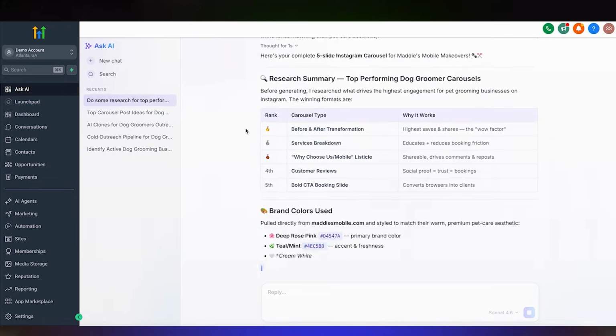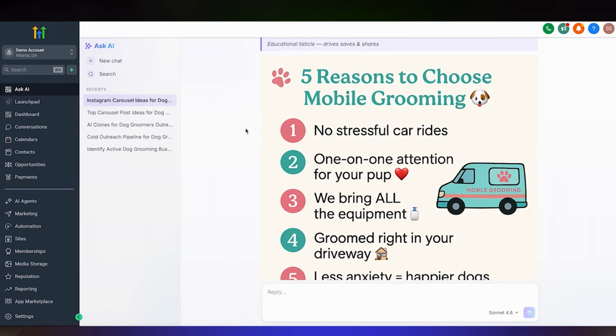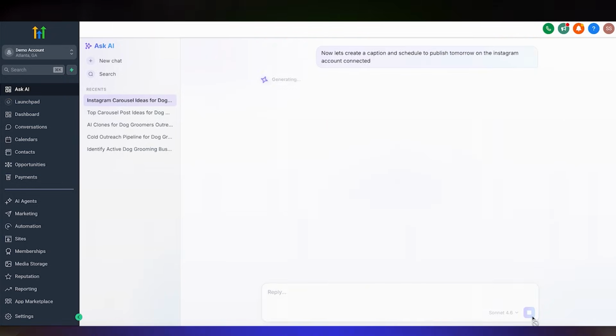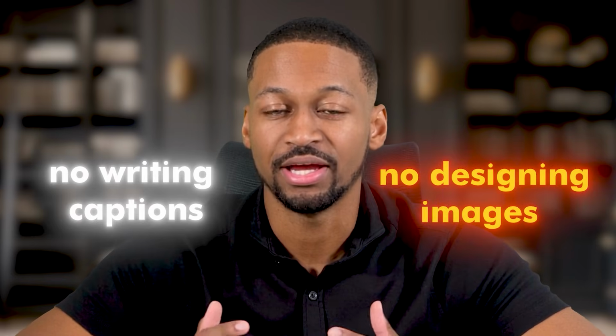I'm still testing the limits of how many posts this new feature can make, and I'll admit, I am still hitting some walls, but the future of this is going to be powerful. Imagine generating 30 custom quality social media posts with AI without ever having to write captions, design images, and even schedule, which I am going to show you next.